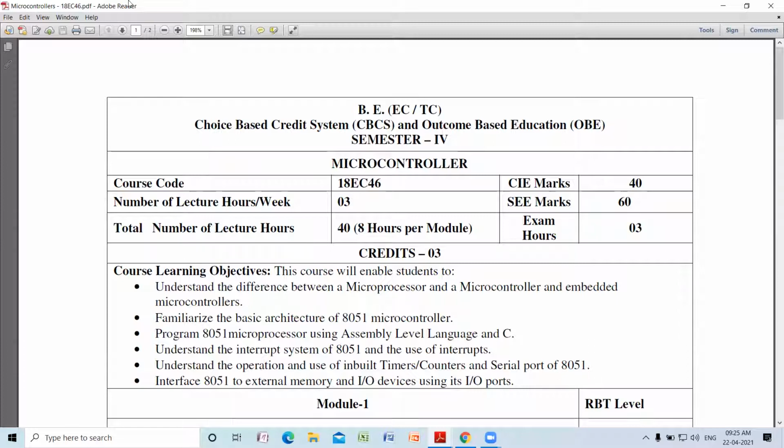As you see in the screen which I have shared, which shows the syllabus. So please ping back. Am I audible?